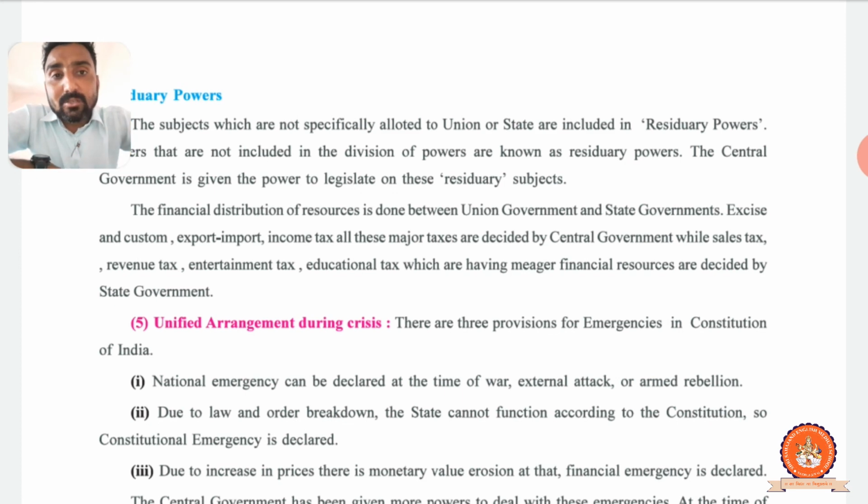See, both decisions are taken separately. No one can interrupt it. The states have the power to take decisions on education tax and others like entertainment tax and revenue tax.